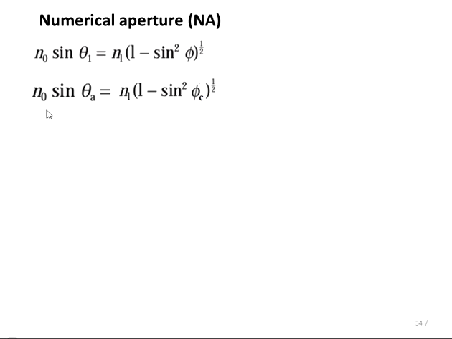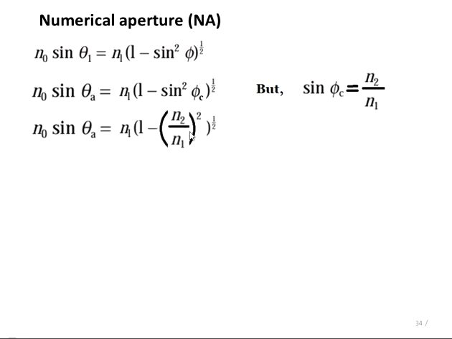So by putting these values in the equation, we can write n0 sin of theta a is equal to n1 times under root 1 minus sin square phi c. But we know that sin phi c can be written as n2 by n1, hence sin square phi c will be n2 square by n1 square.